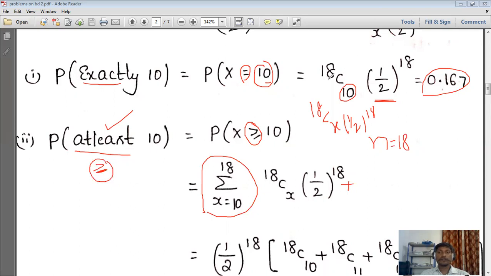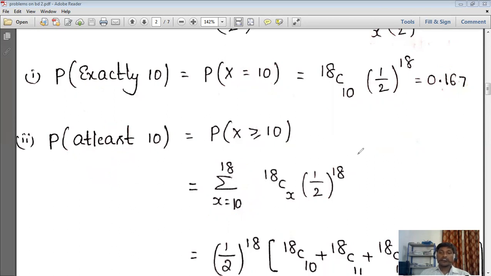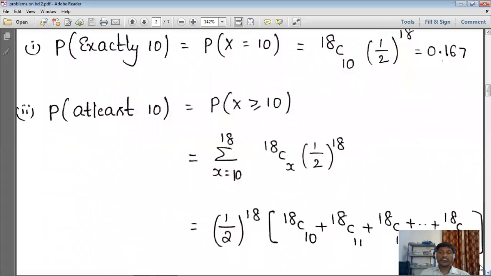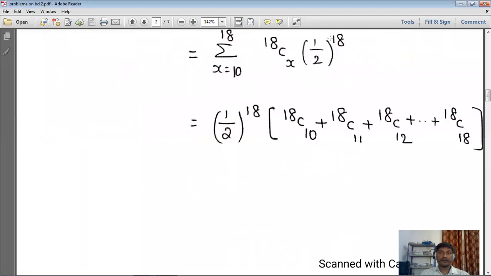If you want, you can write it the same as this, or after that we can simplify it. For simplification you can use a calculator and then calculate it. Or first, (1/2)^18 is a constant and is common to each and every term, so we wrote it outside and substituted 18C10 plus 18C11, 18C12, plus and so on, plus 18C18.